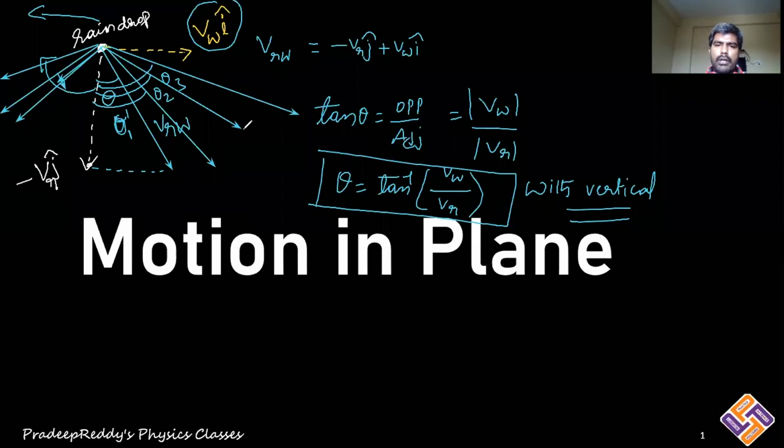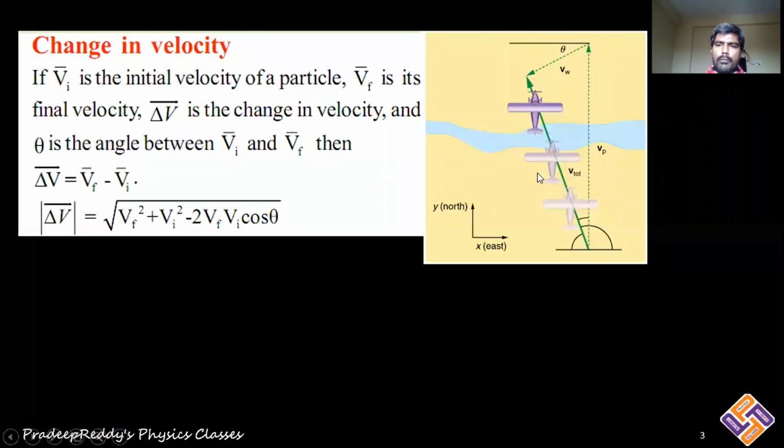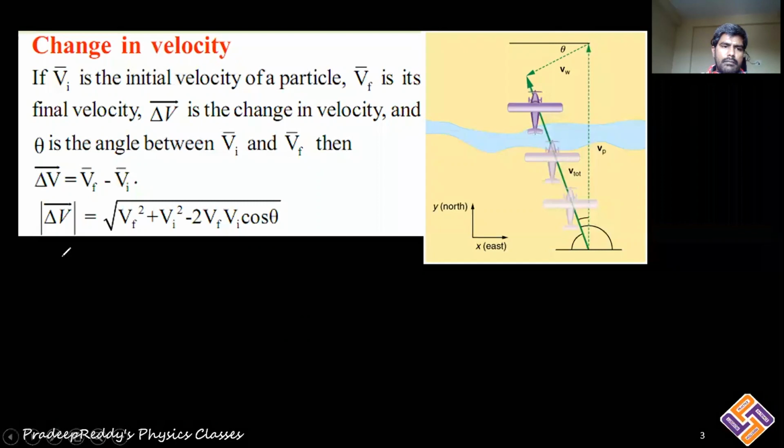So that is what you need to understand. The angle of deviation of the vector depends purely on the individual velocities of the rain droplet as well as the wind. One more best example of motion in two dimensions or motion in a plane is circular motion.